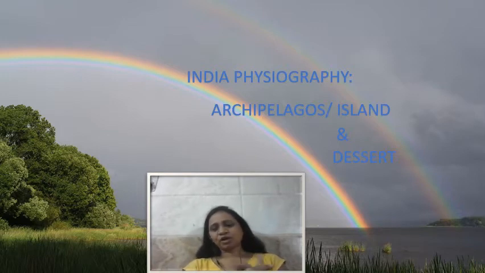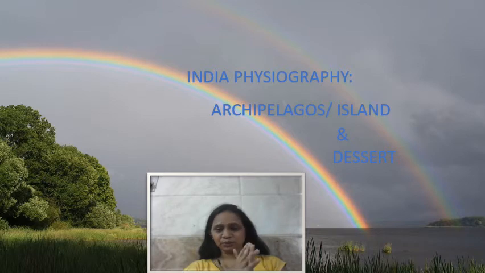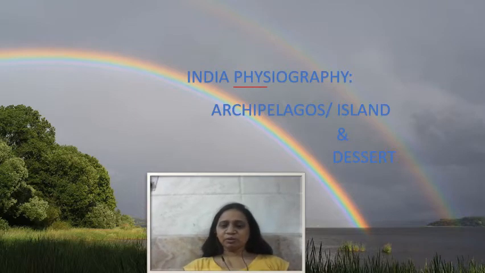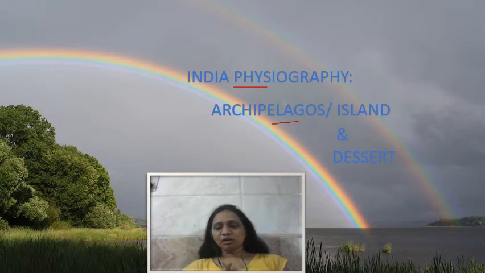So, we are moving toward the last part of chapter number 7, India: location, border and physiographic division. In the physiographic division, or the physical character of India, we are moving toward the last two physical features, that is islands, also known as archipelagos, and desert. So let's see where these two physical divisions are located in India.